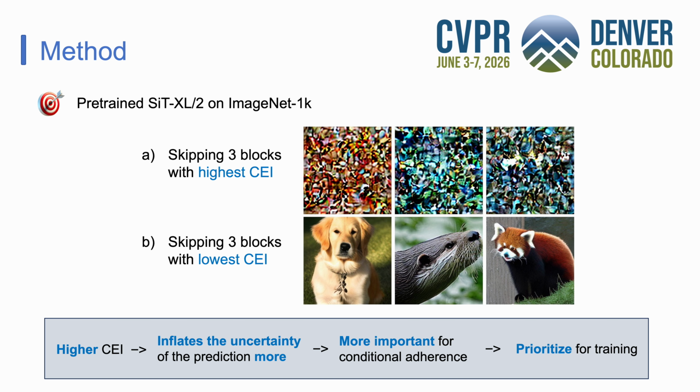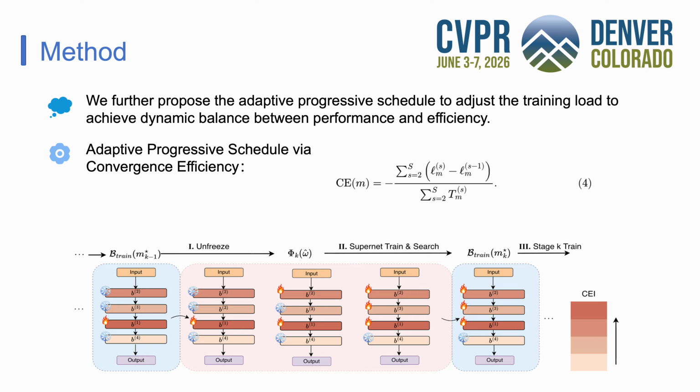To verify CEI identifies the right blocks, we run a sanity check on SiT. Skipping the 3 highest CEI blocks collapses outputs into noise. Skipping the 3 lowest CEI blocks still gives clean samples. So higher CEI means more critical for conditional adherence, which means we prioritize them for training. CEI tells us which blocks to unfreeze.